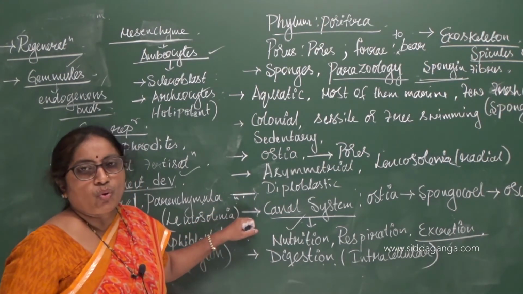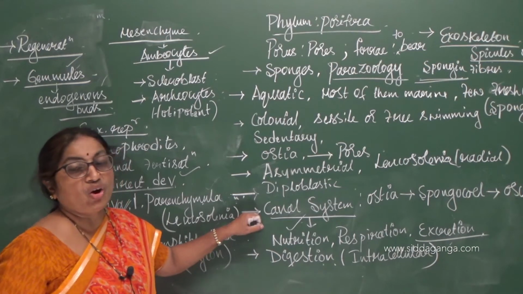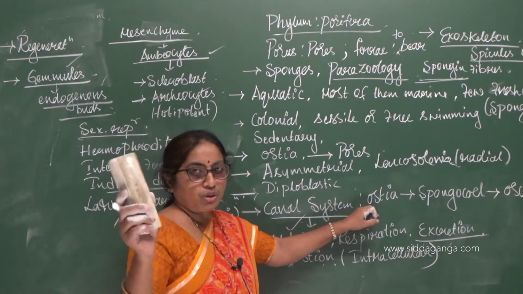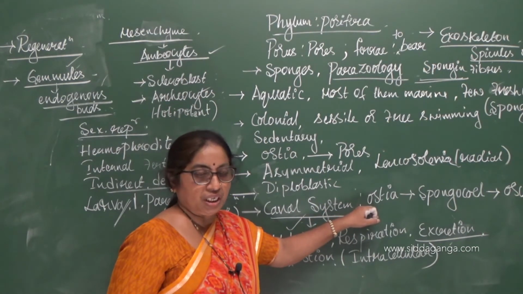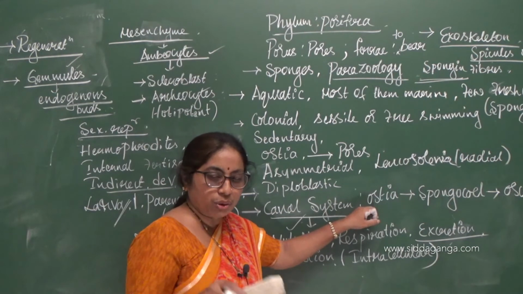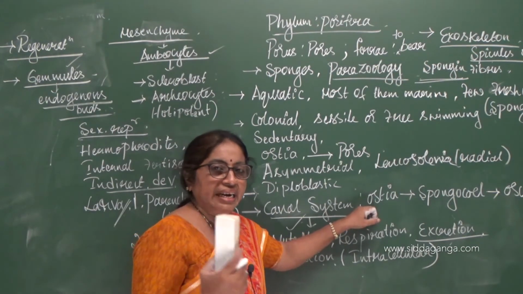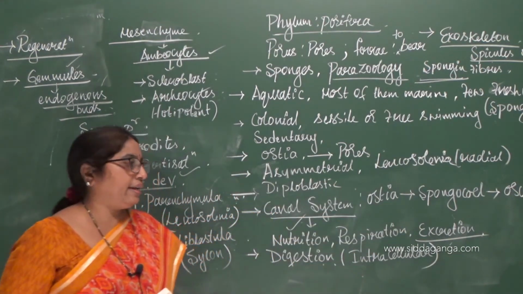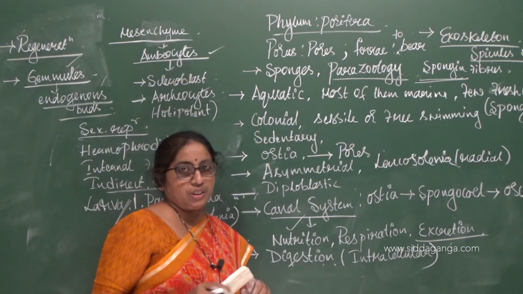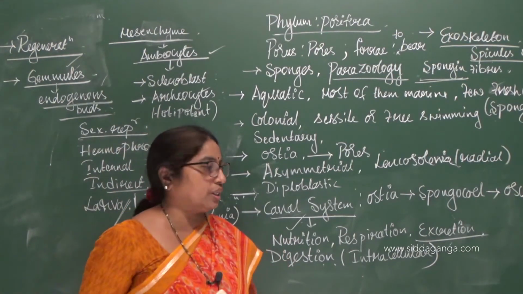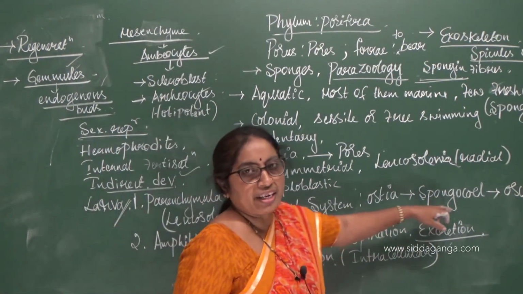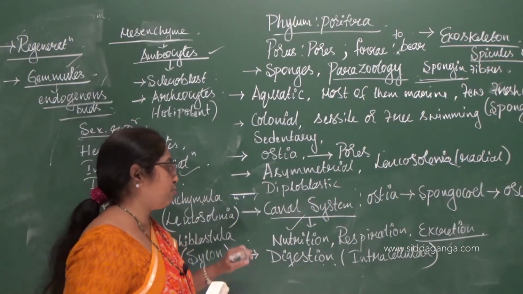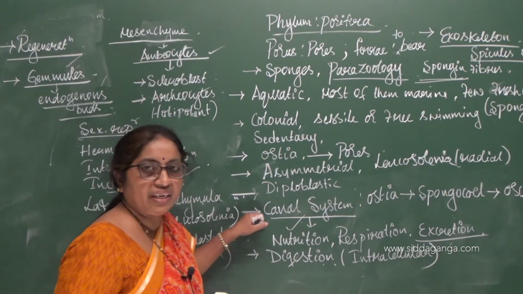So they have a water transport system which is called as the canal system. So this canal system comprises of tiny pores on the surface of the body which are called as ostia, and all these ostia present on the surface of the body will lead into a cavity inside which is called as the spongocele or the paragastral cavity, and which opens to the exterior. This spongocele opens to the outside with the help of a large opening called as the osculum, and the osculum is surrounded by oscular fringes.